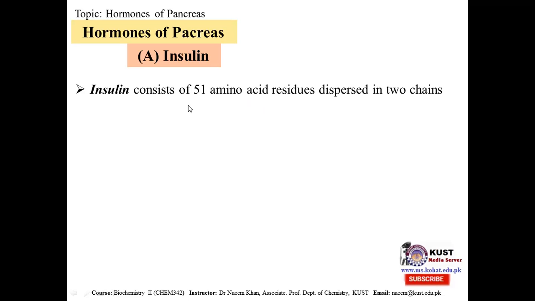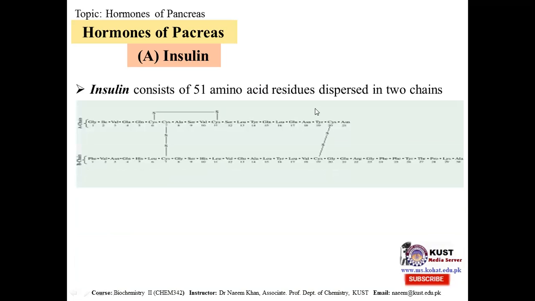So look, they are made up of amino acids, which are held by peptide bond, and they are linked in two chains. Here we can see this is chain 1, this is chain 2, and the two chains contain 51 amino acids. One chain, A chain, is made up of 21 amino acids, and the other chain B is made up of 30 amino acids. Here we can see that the two chains have cross linkages of the cysteine residues.